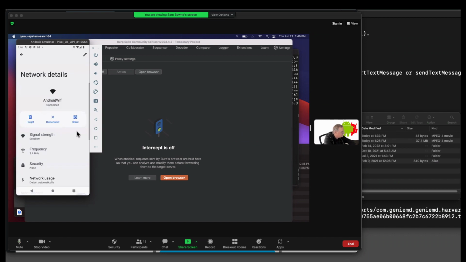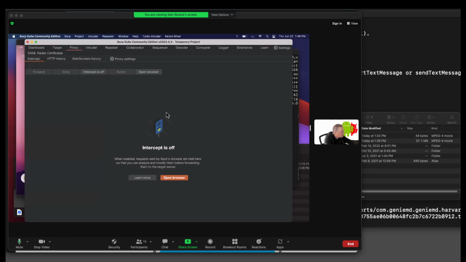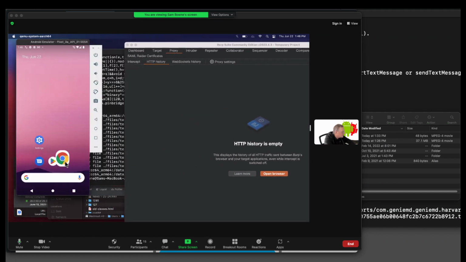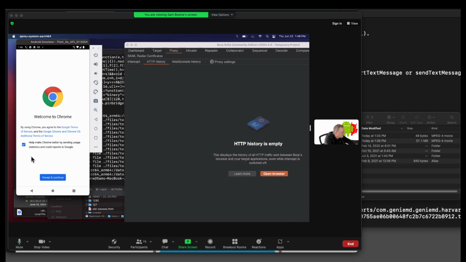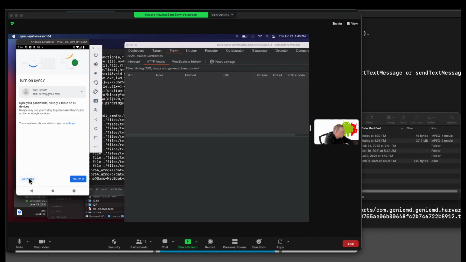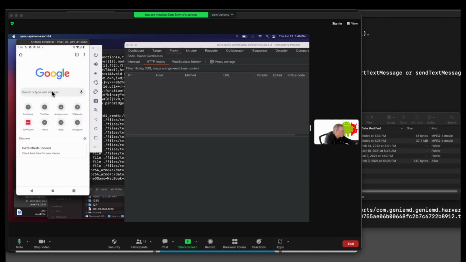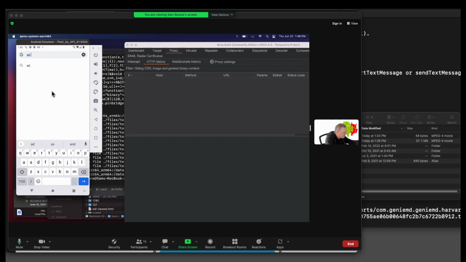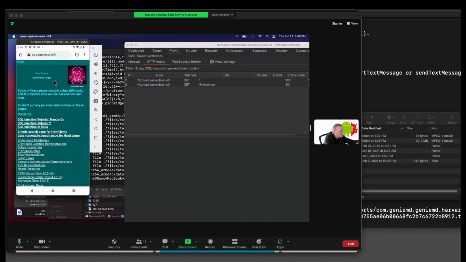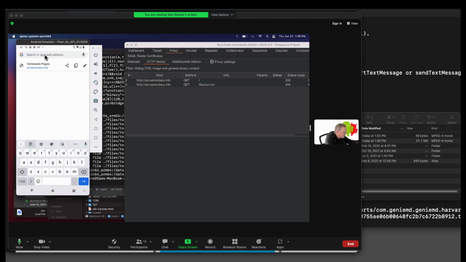Okay, I saved that. Now I should see traffic in the history here when I use the internet on the phone. So let's open Chrome, and I don't want sync. And now I want to go to an unencrypted site like ad.samsclass.info. Okay, and it does send it to here, and now I want to make sure that the encryption is detecting man-in-the-middle attacks, so I'll just go to plain samsclass.info, which is HTTPS,